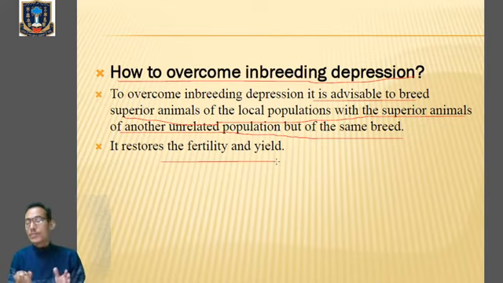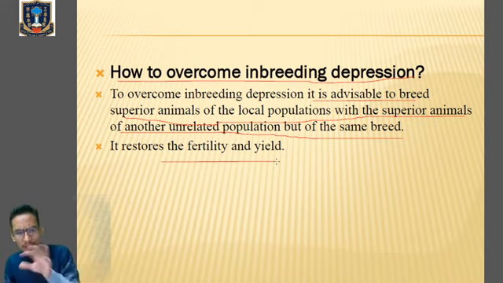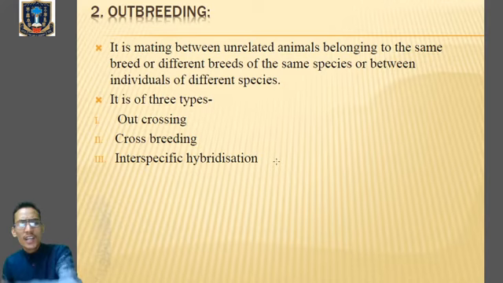So over here the most important thing is what you mean by inbreeding depression and how to overcome it. The simple thing is outcross. Okay, we will discuss afterwards. Outcross is the simple process by which we can overcome inbreeding depression. So kindly remember the technique to overcome inbreeding depression.